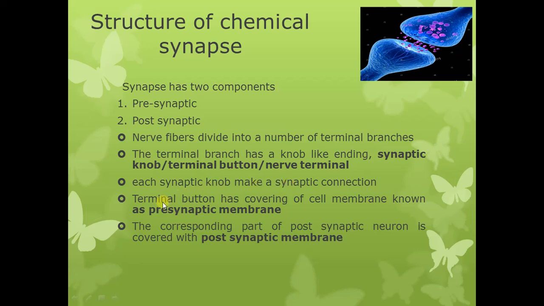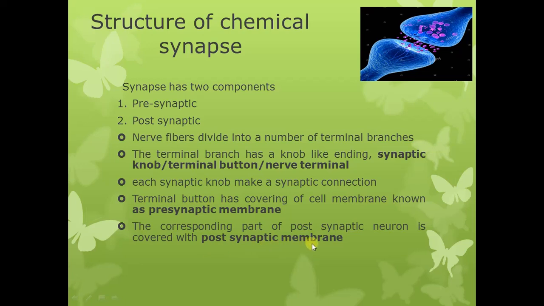The terminal button has a covering of cell membrane, and this covering on the terminal button is known as the presynaptic membrane. The corresponding part of the postsynaptic neuron, with which the presynaptic neuron makes a connection, also has a membrane, known as the postsynaptic membrane.